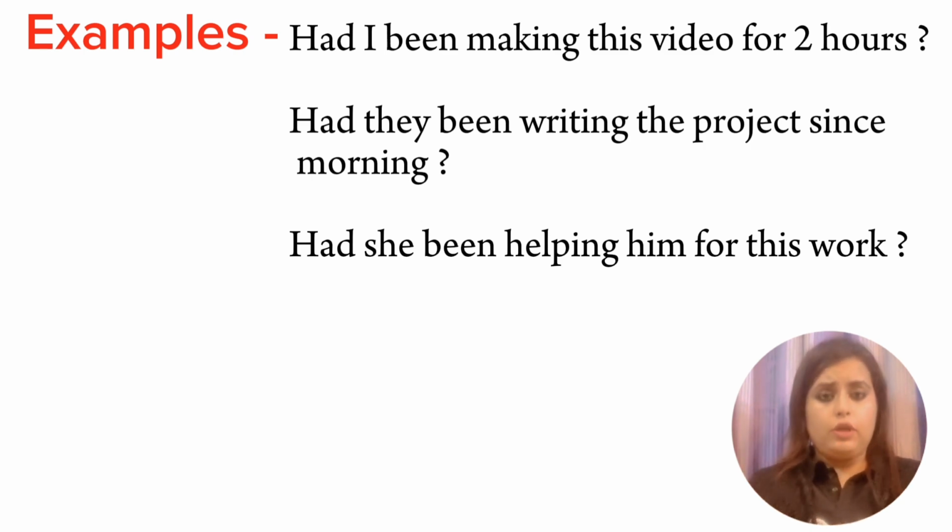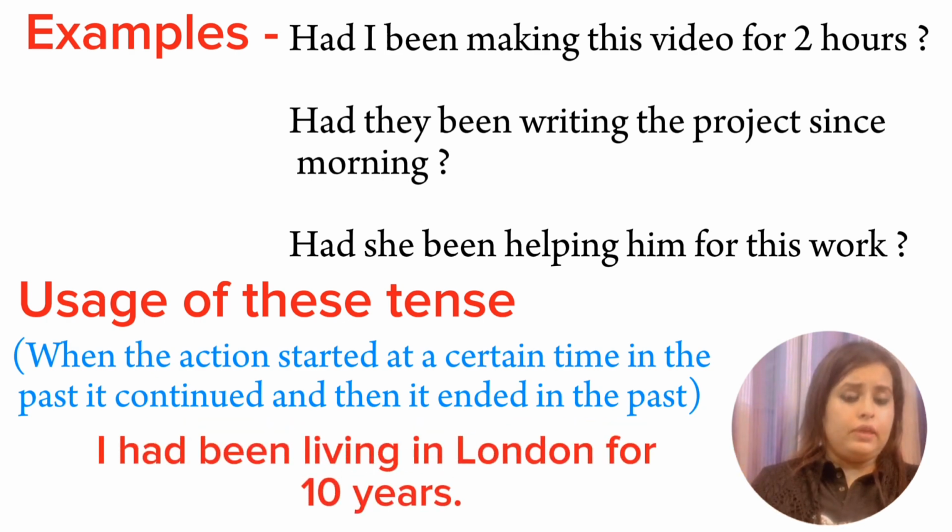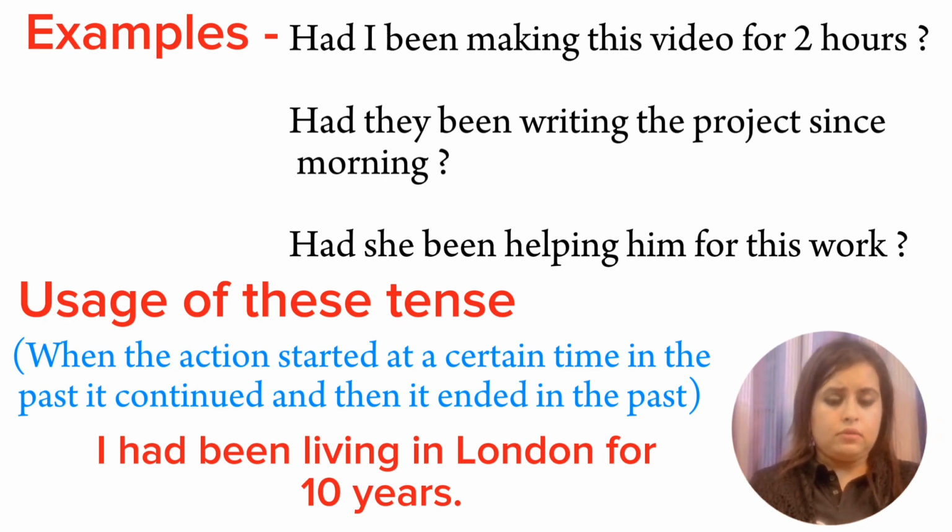Now, where do we use this tense? When the action started at a certain time in the past, it continued and then it ended in the past. For example, I had been living in London for 10 years. That means I started living in the past, now it is ended, now I'm not living in London.